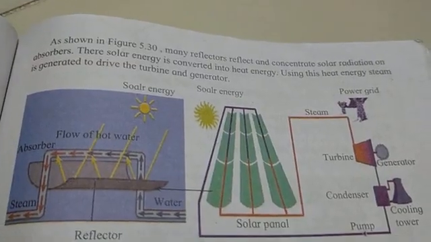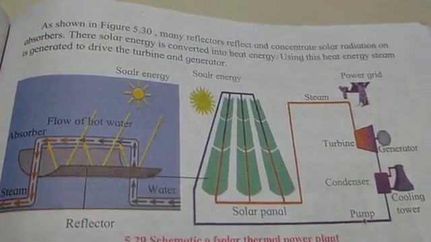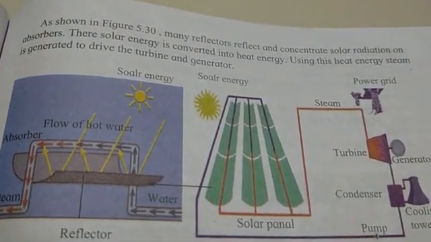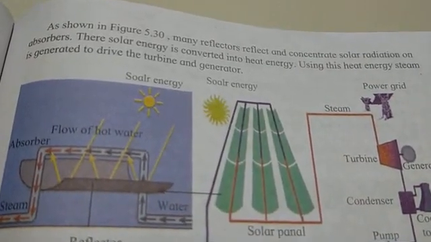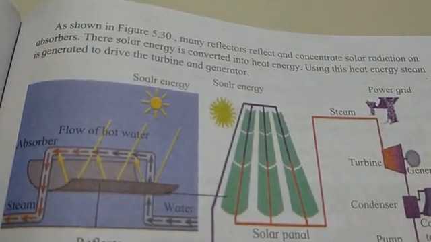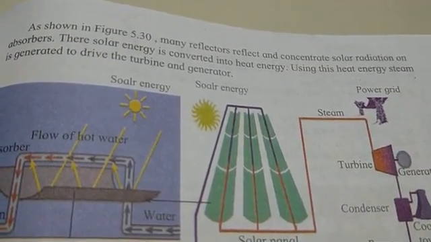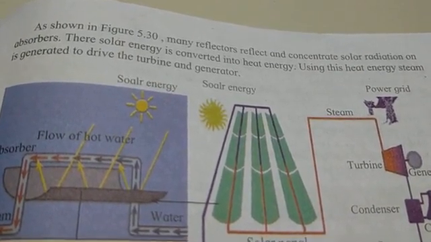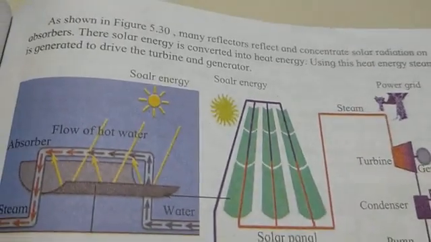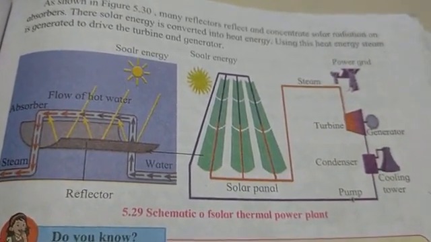As shown in the figure 5.30, many reflectors reflect and concentrate solar radiation on absorber. The solar energy is converted into heat energy, and using this heat energy, steam is generated to drive the turbine and generator. Now see the picture once again, and here we will complete the chapter.